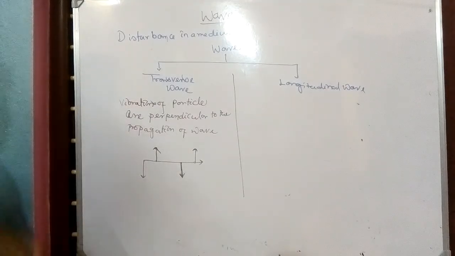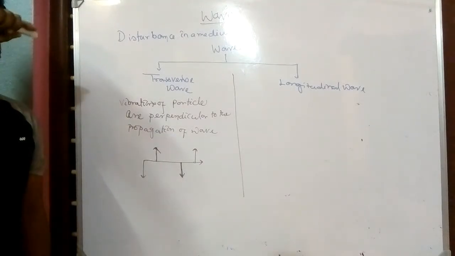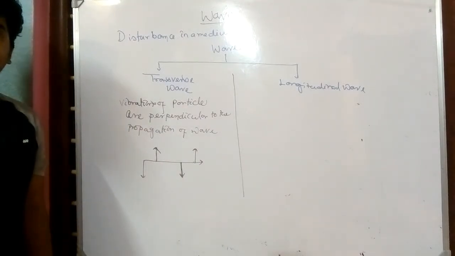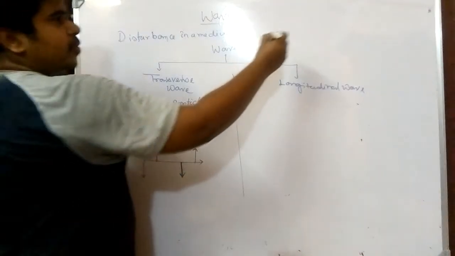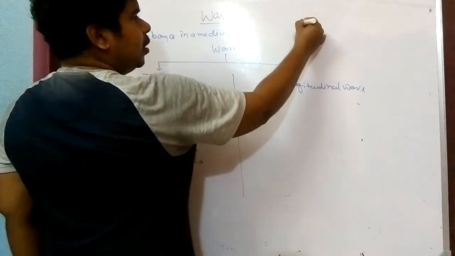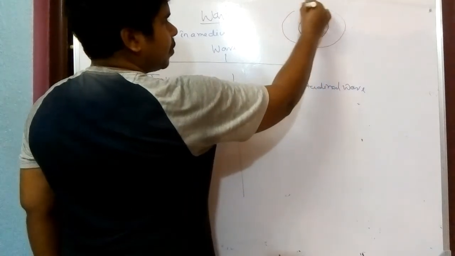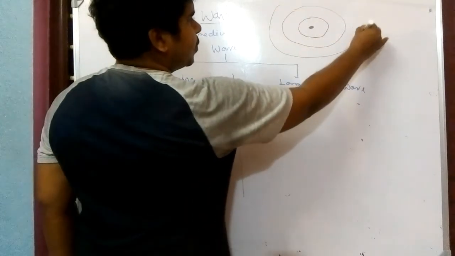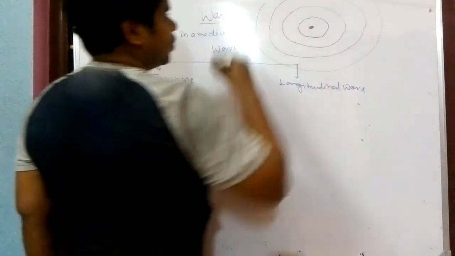Let's see an example. Simple thing, if you have thrown a stone on a pond, then what we will see? If the stone has just fallen at a point here, there will be continuous ripples created at the pond, like this way.